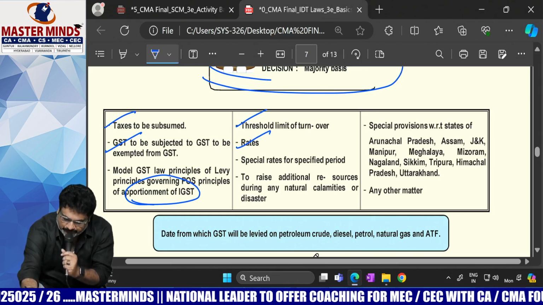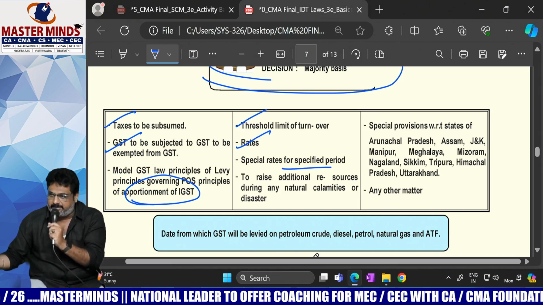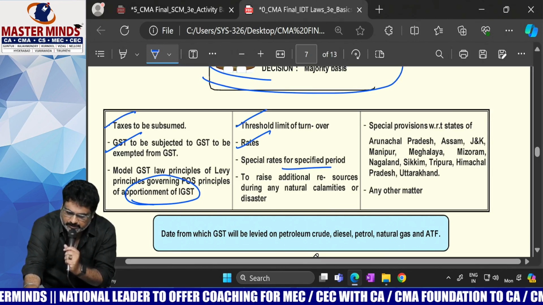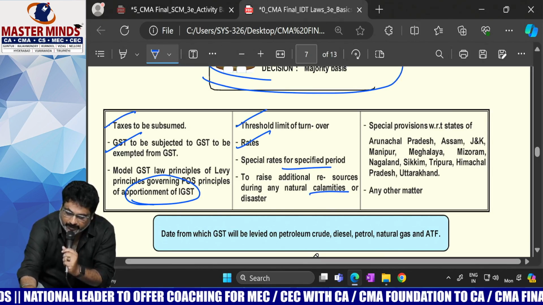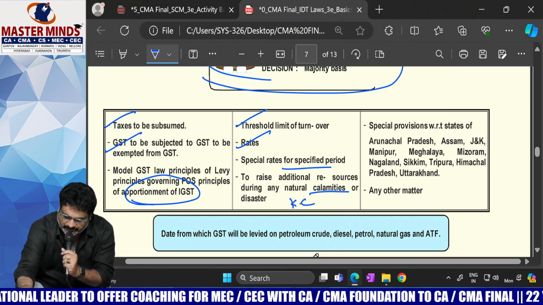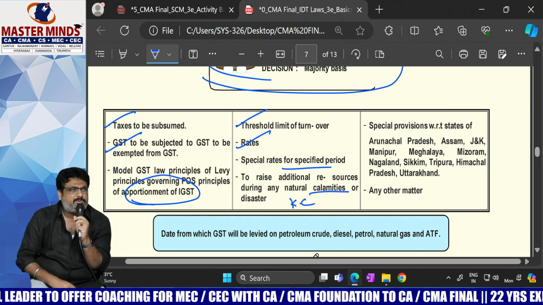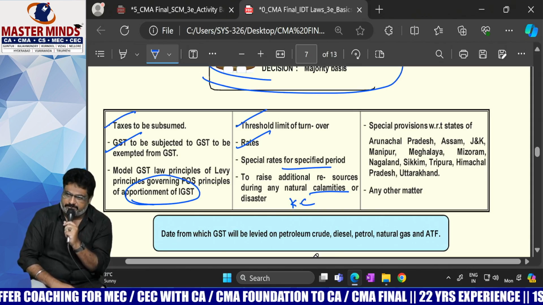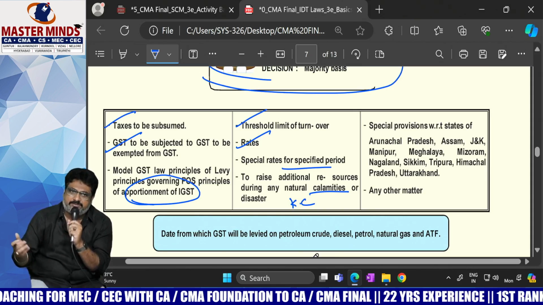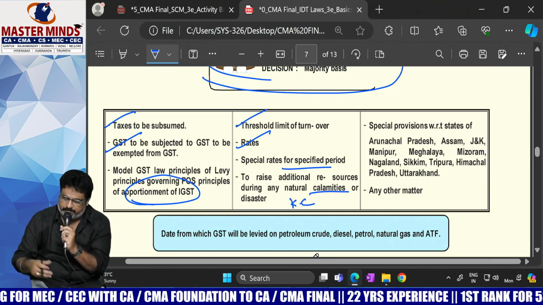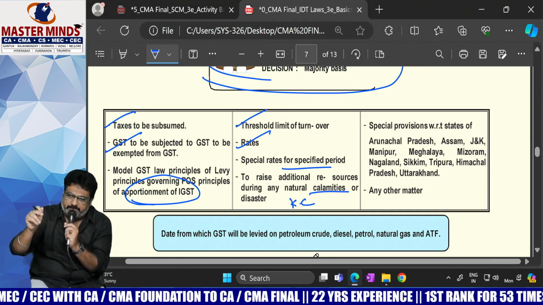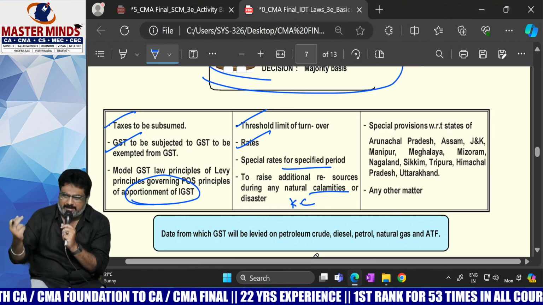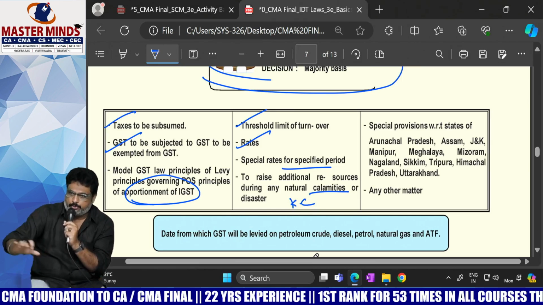Any special rates needed for a special period like COVID times, or to raise additional resources during natural calamities. Example, during the 2018-19 Kerala floods, the central government gave permission to the Kerala state government to levy 0.5% extra tax, called the Kerala cess, during that particular period.